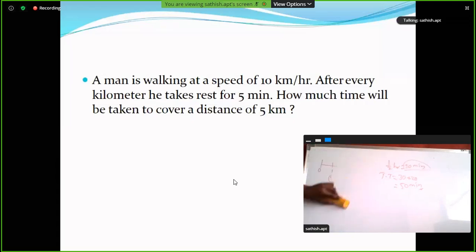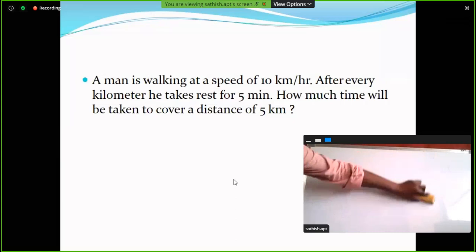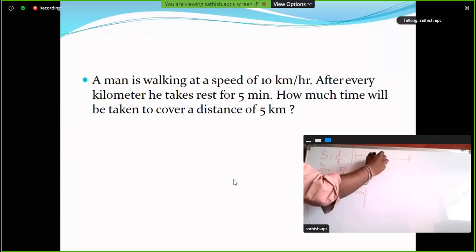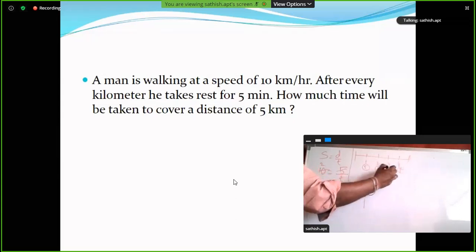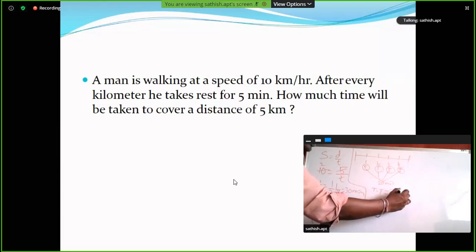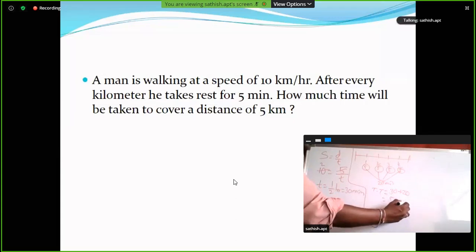General procedure is speed is equal to distance by time. So here the speed is 10 kilometers per hour, distance is 5 kilometers divided by t. So t is equal to half an hour, that is equal to 30 minutes. So here the time taken at first, second, third, fourth is 5 minutes each. So the extra time is 20 minutes. So total time is 30 minutes plus extra time 20 minutes, that's equal to 50 minutes. This is the answer.